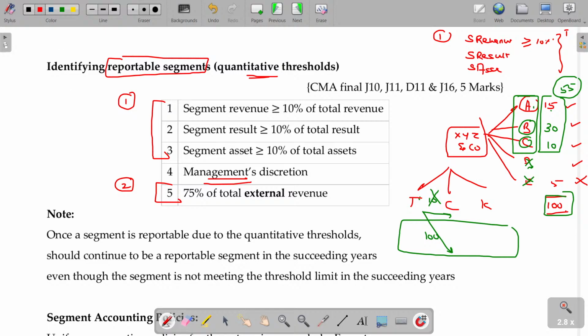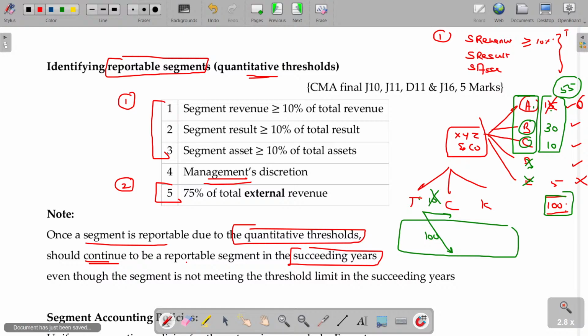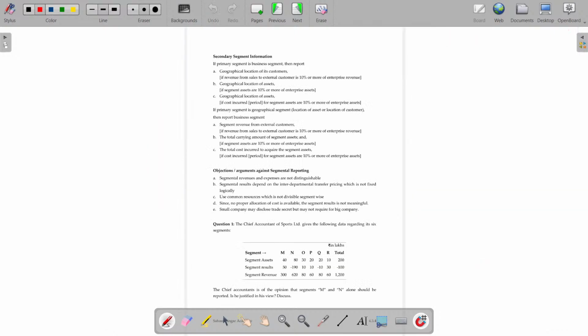Note: once a segment is reportable due to the quantitative threshold, it should continue to be a reportable segment in the succeeding years also. In the next year, the revenue decreases to only 6. Out of 100, 6 means less than 10%. But in the previous year, A was the reportable segment, so hereafter A remains a reportable segment, even though the segment is not meeting the threshold limit. Clear? So these are the points 1 and 2 you have to understand. Now let's start with question number 1. Come on.